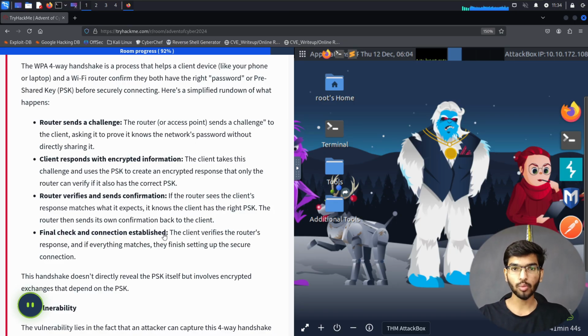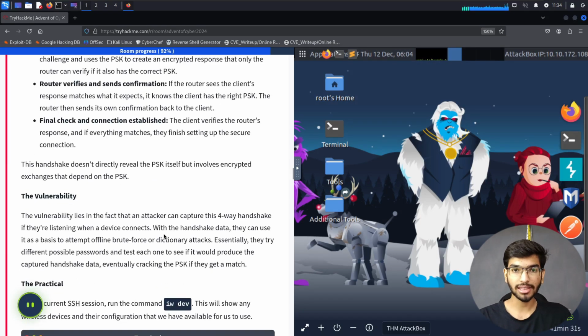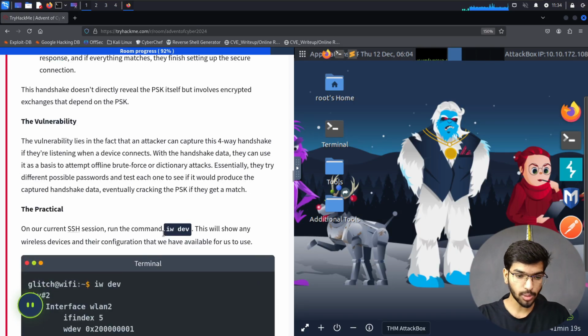Now, I as an attacker want to capture the moment the router and the client exchange this sensitive information, like the password. I need to capture this instance, this four-way handshake, so that I can later take the encrypted password and brute force it or use some dictionary attack to crack it offline. That's what we are going to be performing today. So the vulnerability is that the four-way handshake, by any device listening if I'm in the network, can be captured, and then I can decrypt it later.